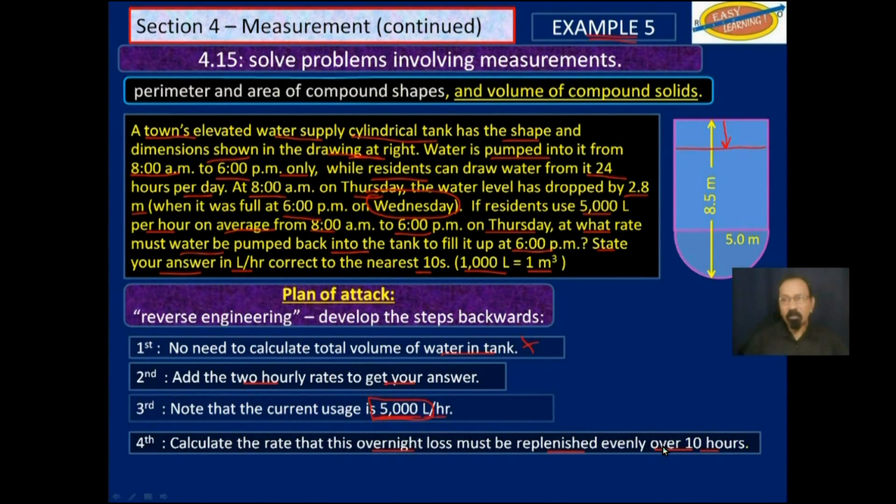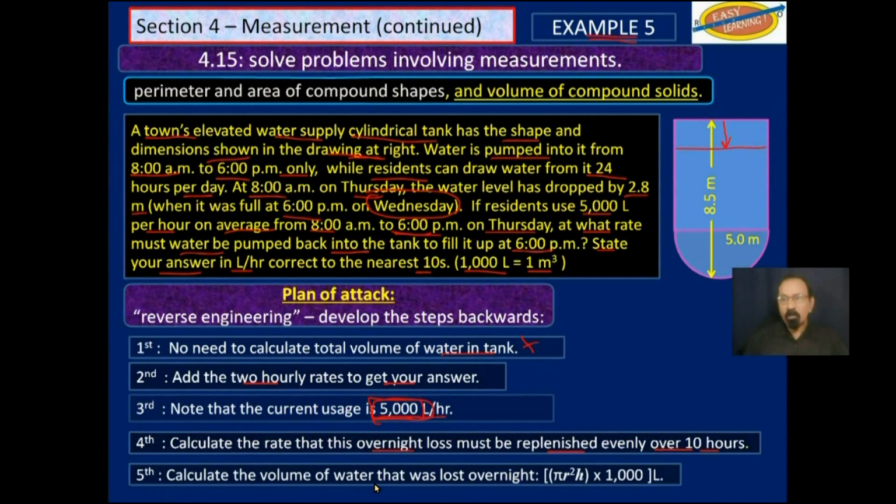Obviously, it has to be more than 5,000 liters every hour, because if you only pump back 5,000 liters, you just break even. But we have to pump more than that because we have to make up for the loss during the night, so that by 6 p.m. the tank is full right up again.